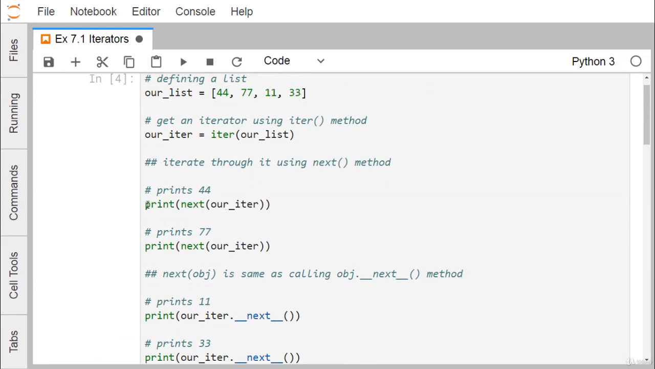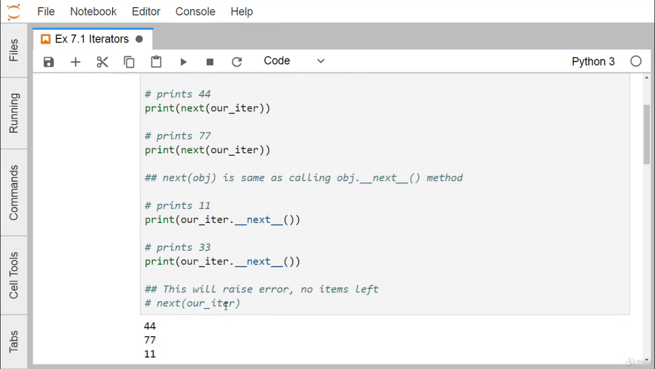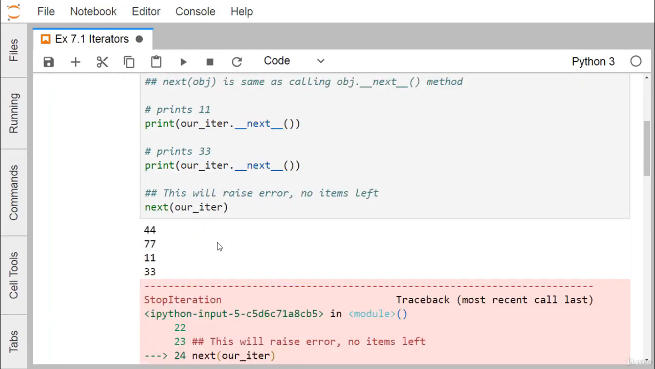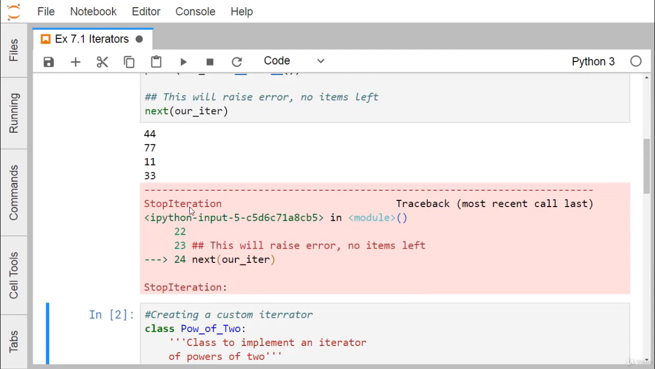When we executed print(next(iter)), 44 was retrieved, and for the next print(next(iter)), 77 was retrieved from this iterator. Next time 11, next time 33. Now if I execute this one, which I should not put in a comment, then an exception will be raised, and that is StopIteration, and it will raise the error no items left, as we mentioned in the comment. So next on the iterator will produce this error, that is StopIteration.